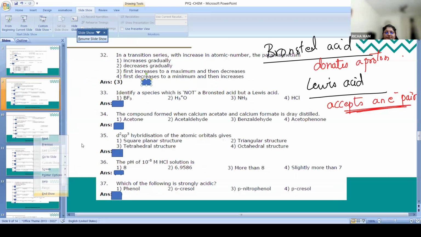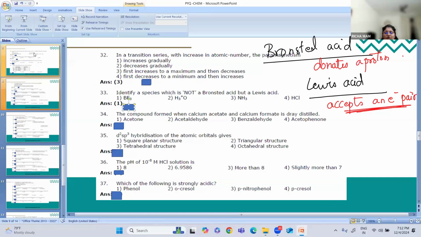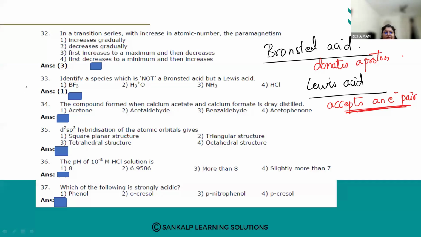Which is the answer? First one, boron trifluoride. So boron trifluoride is not a Bronsted acid but a Lewis acid. It will not donate a proton. Do you see any proton in BF3? No. But what it will do, it will accept a pair of electrons.